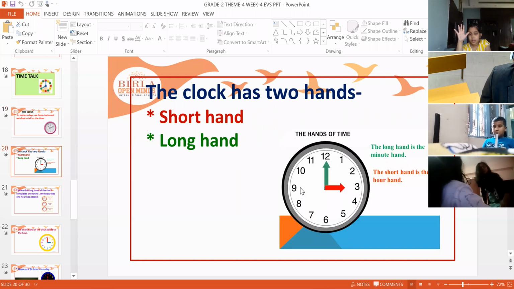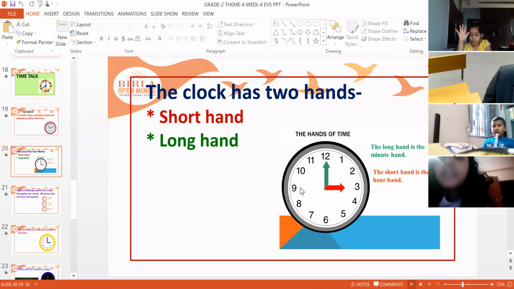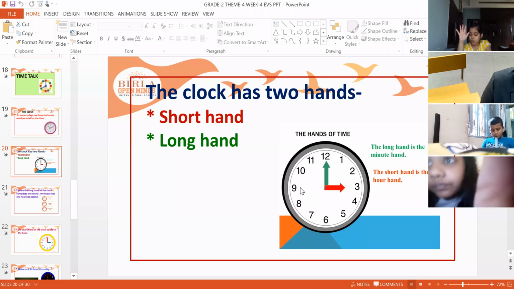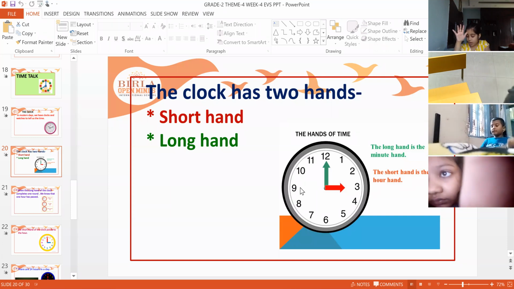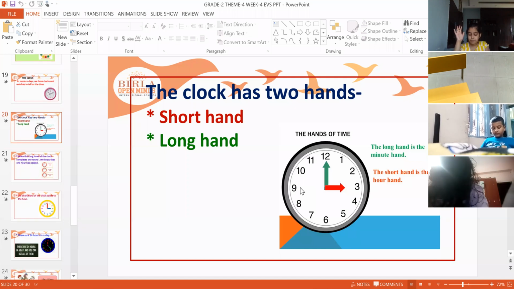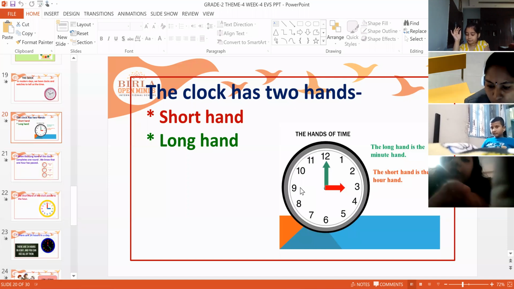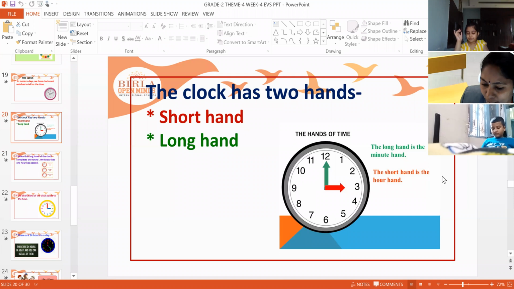So this clock will have actually two hands. Actually it has three hands, but the main hands are short hand and long hand. What is the short hand and what is the long hand? The long hand is the minute hand, and the short hand is the hour hand. You can see here, the short hand is in red color and the long hand is in green color.